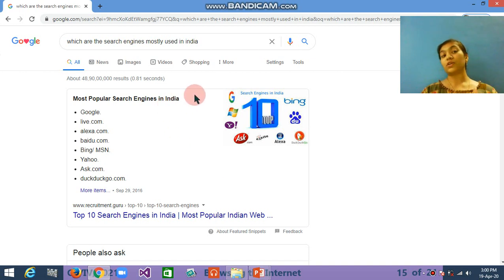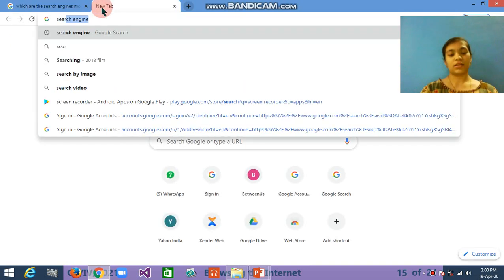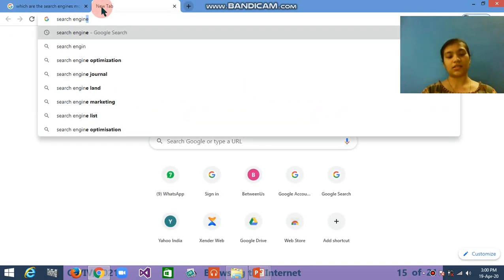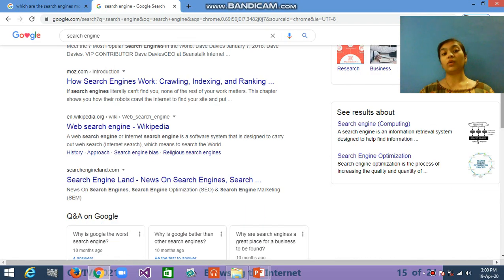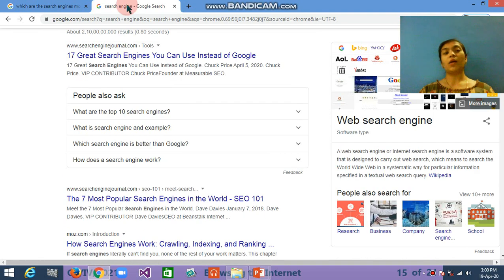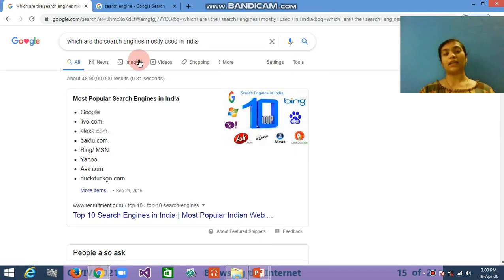First of all, in the first one, I just want to know what is the search engine, which are the search engines, and I just write search engine like this. I am writing just search engine and I press enter. Then you can see this will be displayed to you. Means certain things from the whole world, not only in India. But when I write one sentence, which are the search engines mostly used in India, this is one of the sentences.